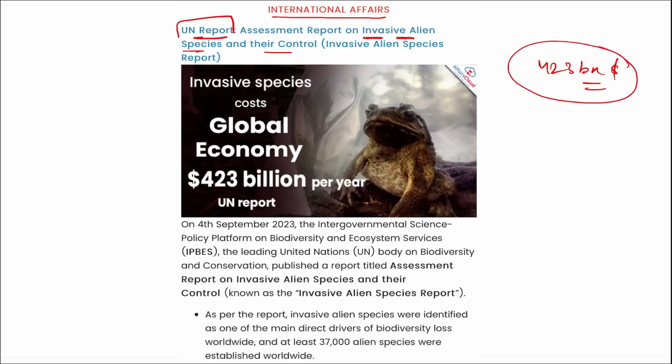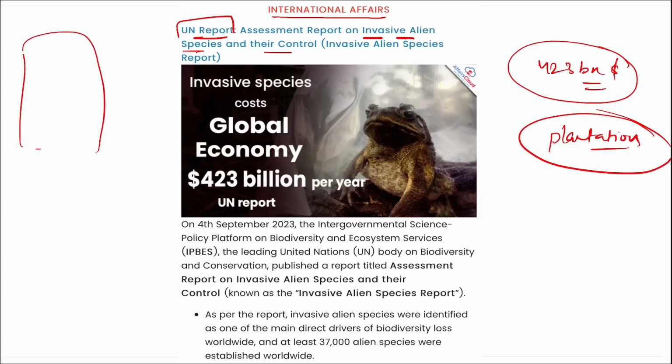What these alien species do is they penetrate various regions and destroy the food in that area, right? They destroy the plantation in that area, and that can lead to another different crisis, right? For example, there is a farm here, correct? In this farm we are growing corn, wheat, and corn again, correct?